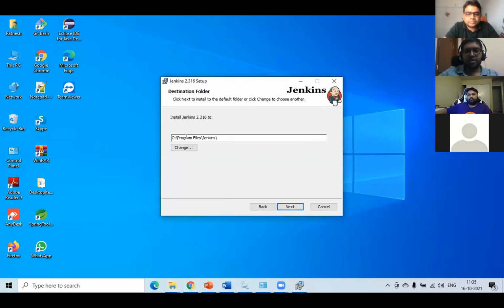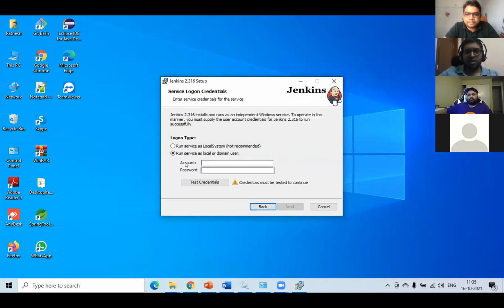I'm installing my Jenkins at this path. Here we can use a local account name and password, but for now I'm using the local system, let's say, to demonstrate to everyone. So this is admin. Let's go for it now.